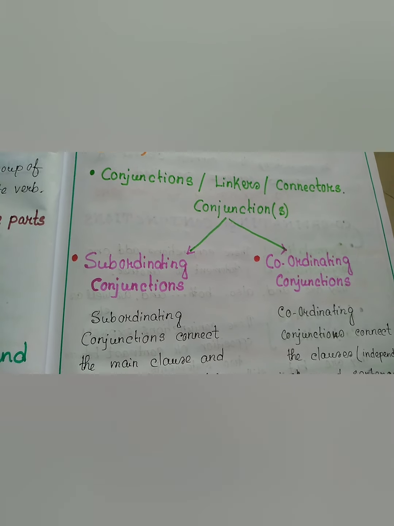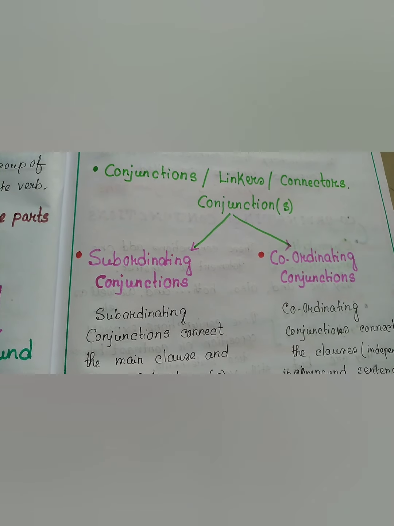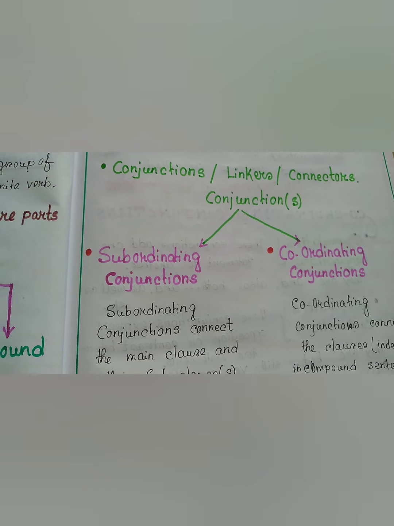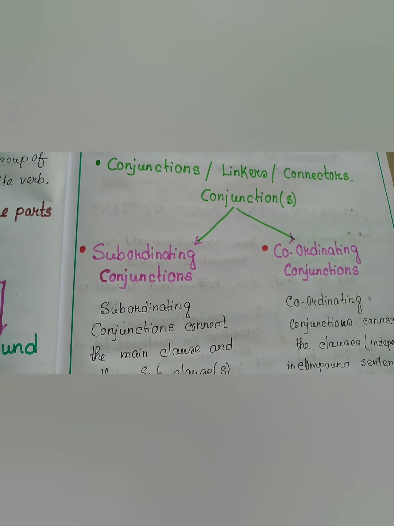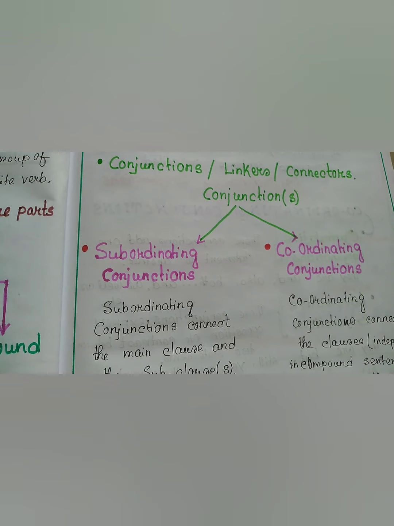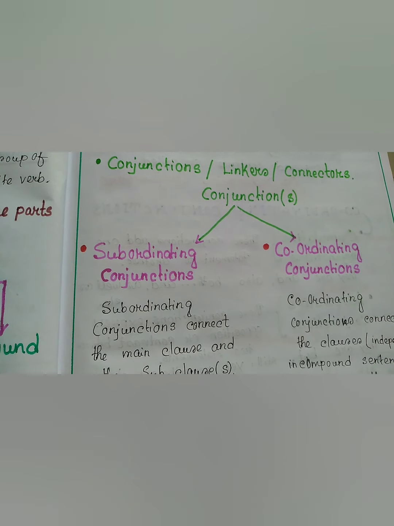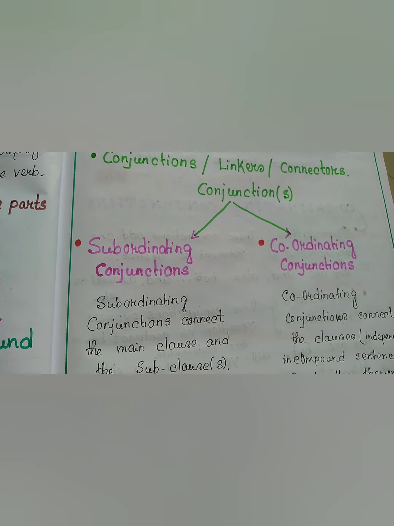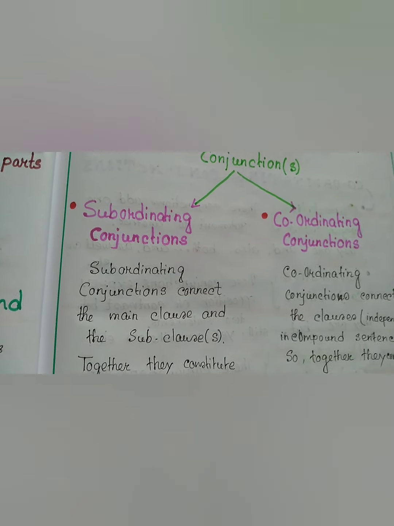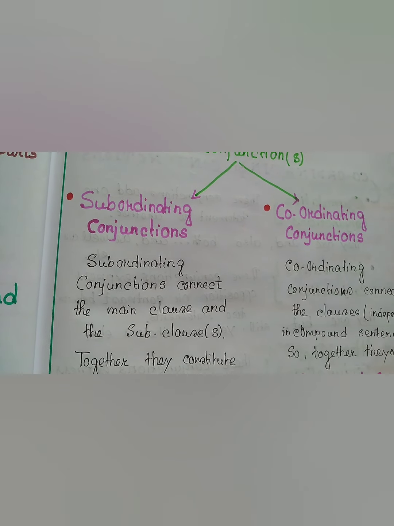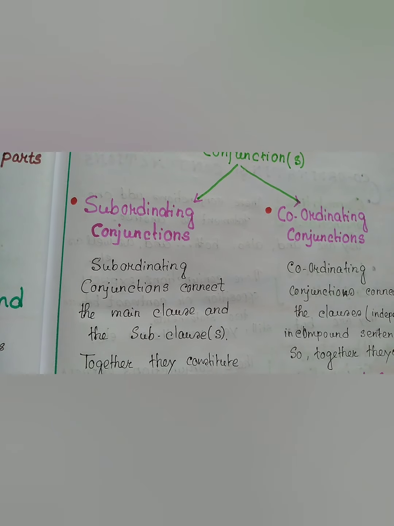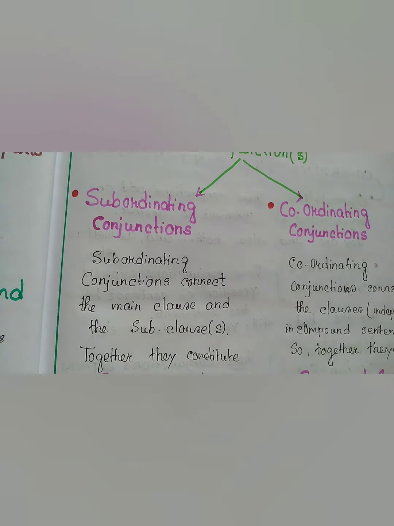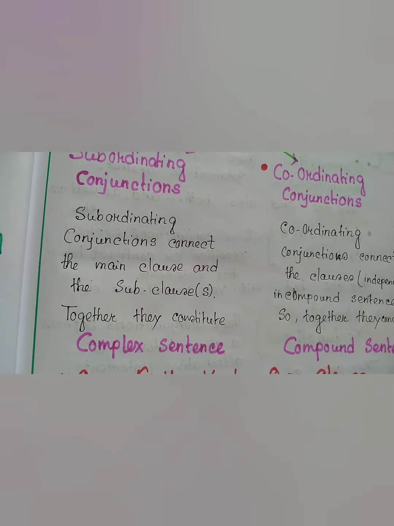Welcome and hello viewers to this educational channel, and in this video we are discussing conjunctions, that is linkers or connectors. There are two types of conjunction to join sentences. They are subordinating conjunctions and coordinating conjunctions. Subordinating conjunctions connect the main clause and the subclause or the subclauses. Together they constitute a complex sentence.